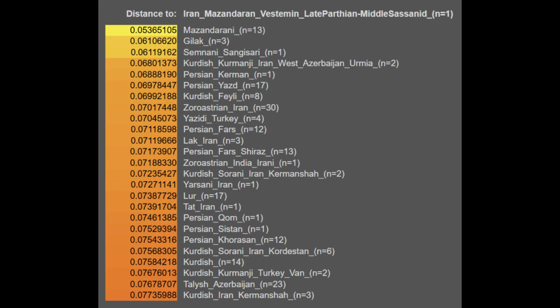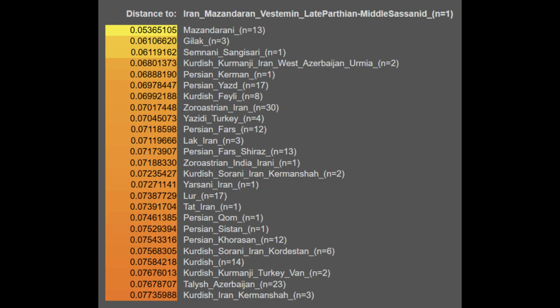Finally, the northern Iranian Sassanian era sample is very close to the Mazandaranis, Gilakis, and the Sangisaris, as was the case with the other two populations discussed from the Achaemenid and Parthian periods. But nonetheless, what's evident here is yet again the Kurds as well as Persian groups and some Iranics outside of Iran are very close to this sample, once again suggesting genetic continuity.